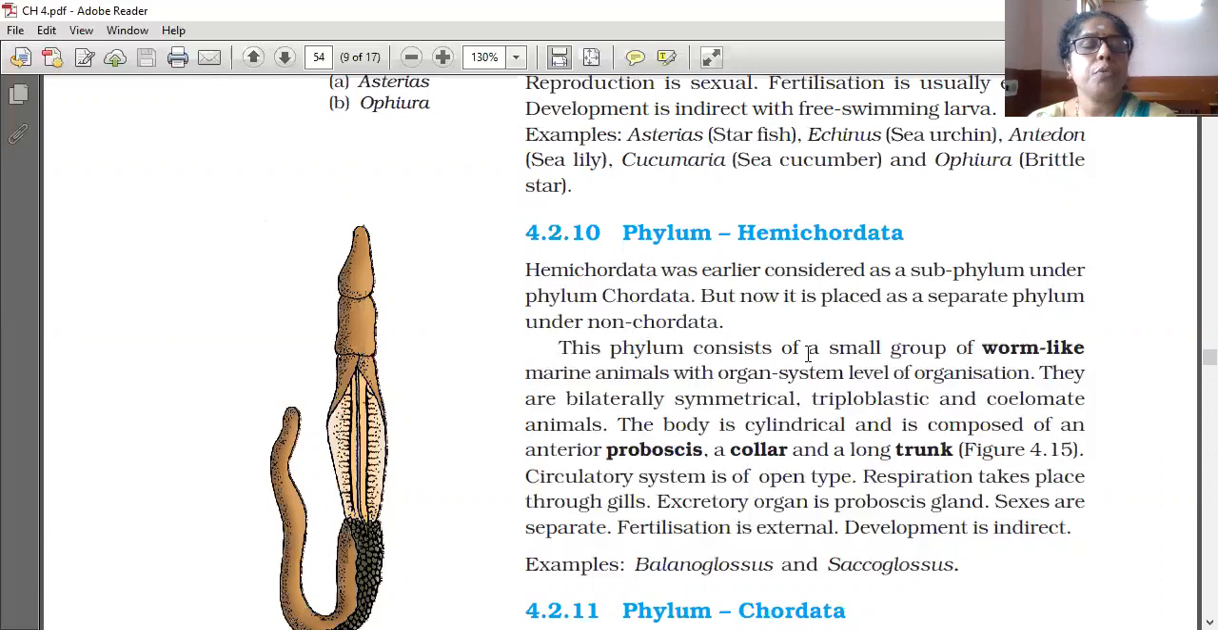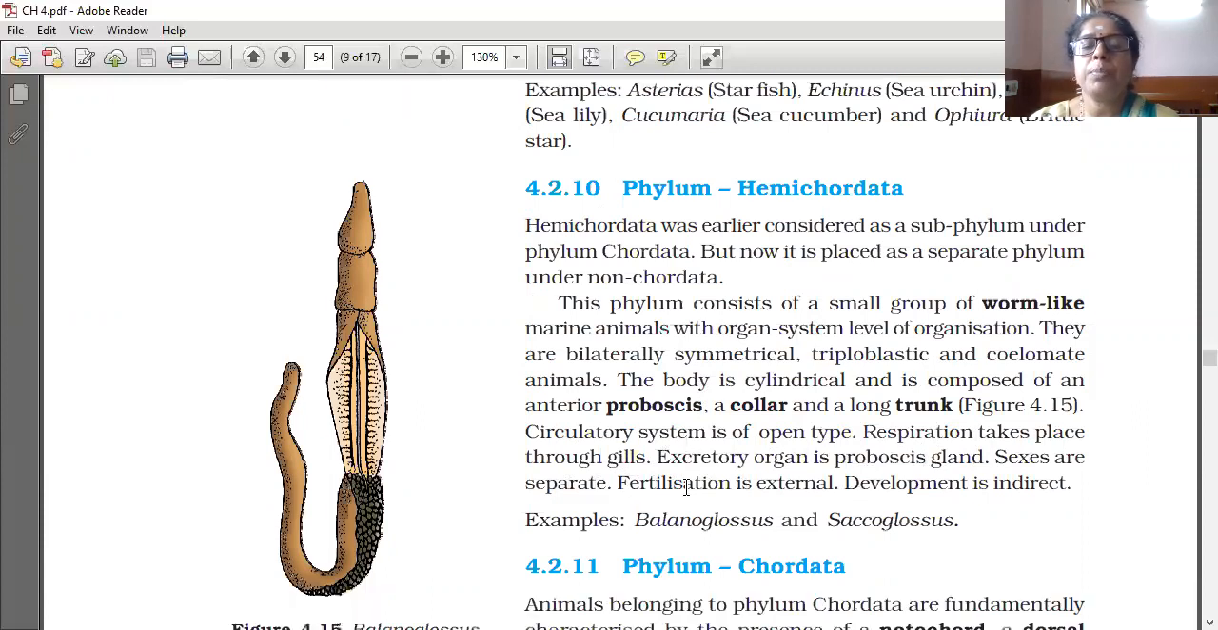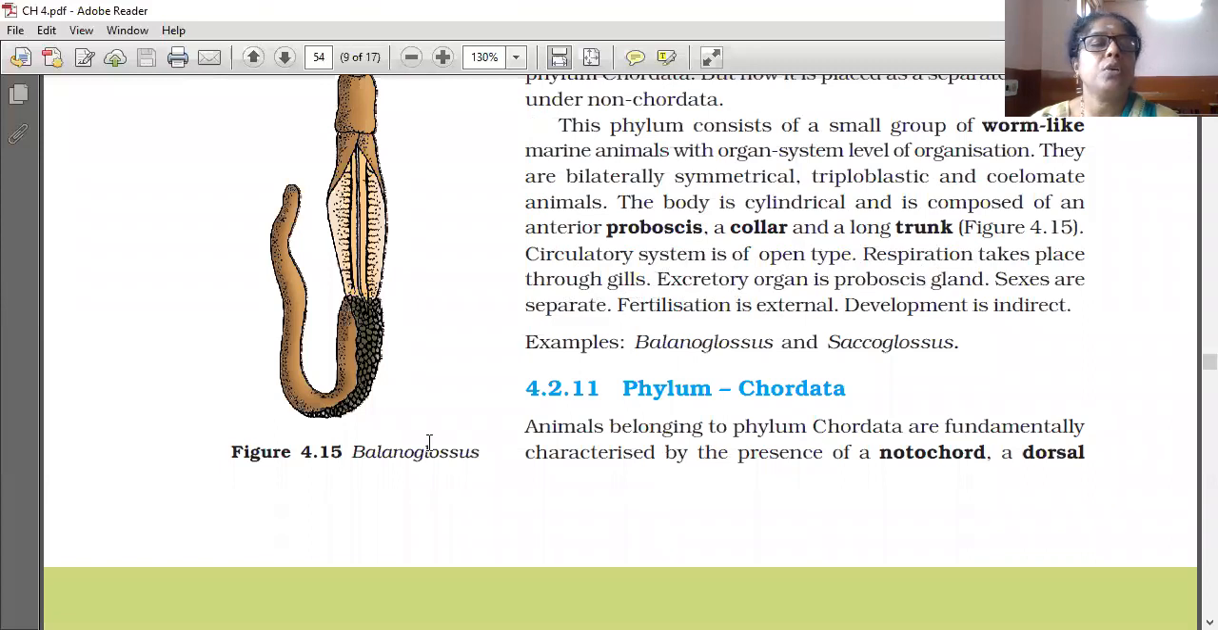This phylum consists of a small group of worm-like marine animals with organ system level of organization. They are bilaterally symmetrical, triploblastic, and coelomate. The body is cylindrical and is composed of an anterior proboscis, collar, and long trunk. Circulatory system is of open type. Respiration takes place through gills. Excretory organ is proboscis gland. Sexes are separate. Fertilization is external. Development is indirect. Balanoglossus diagram I will show after slides.